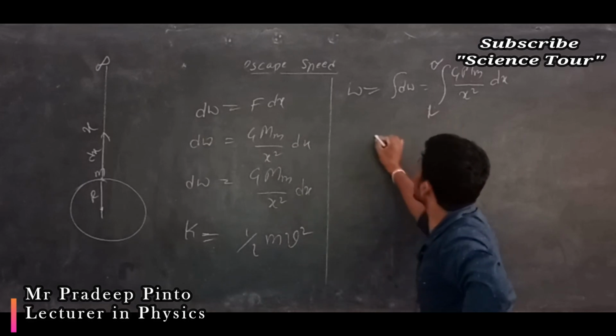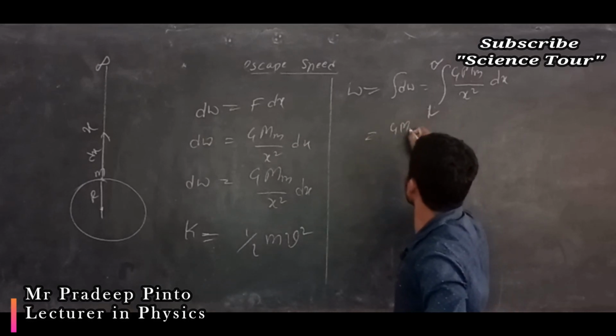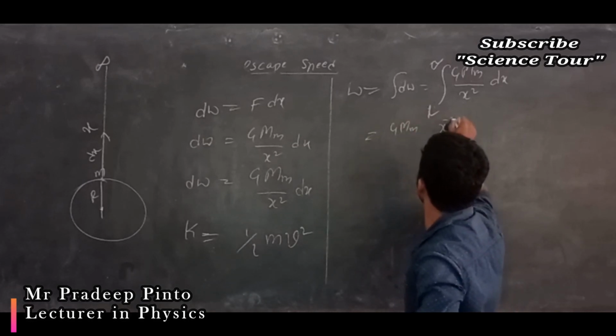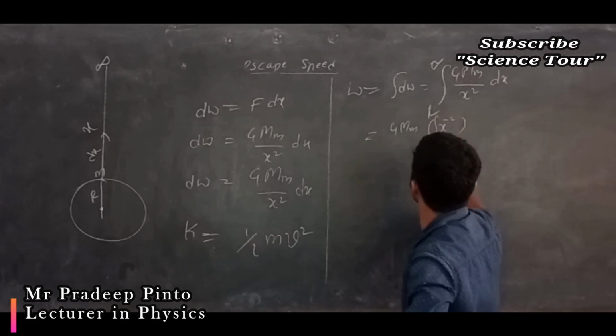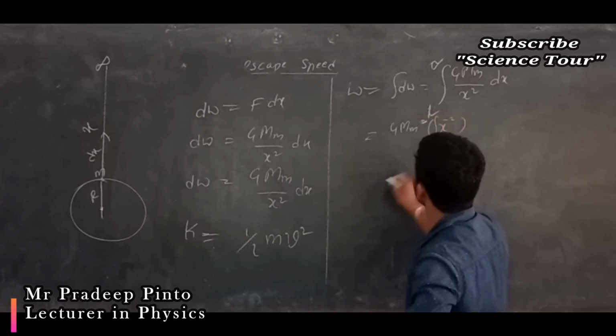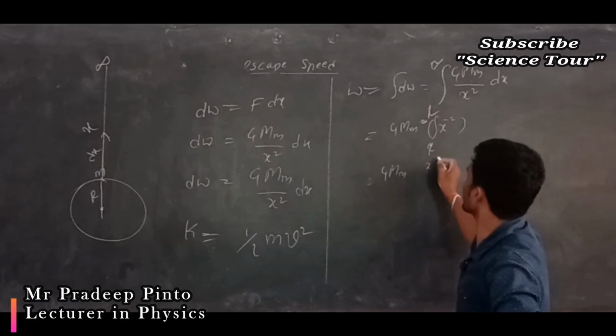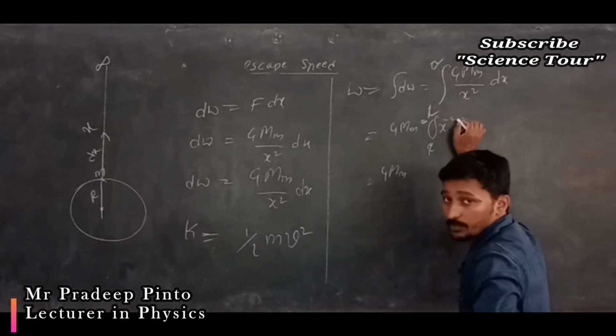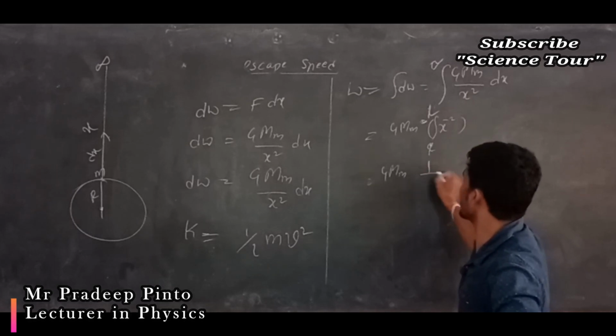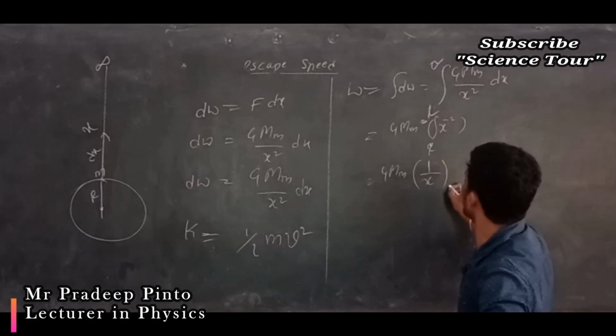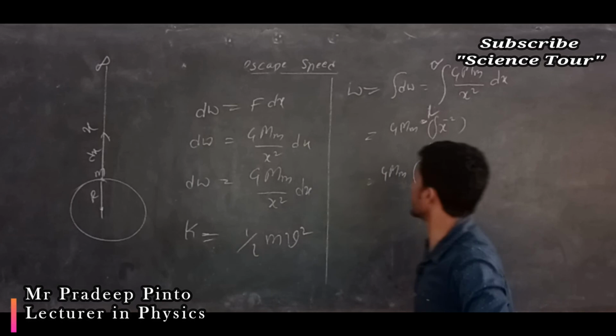Now if you do this, G into m into x to the power minus 2, integrated from r to infinity. So you can write G into m, x to the power minus 2 plus 1 divided by minus 2 plus 1, which is minus 1 by x, from r to infinity.